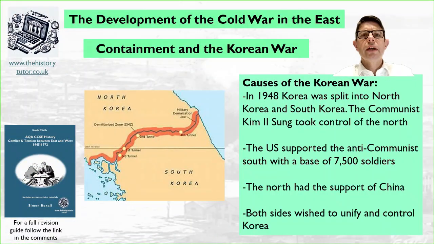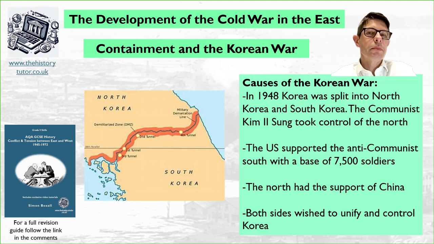So as I said earlier, Korea was also an important area. This had been divided into North Korea and South Korea as zones. So North Korea had become a little bit more communist, supported by the Chinese and the Russians, and a man called Kim Il-sung took control of the North as a communist. The US supported the anti-communist South and set up a base with 7,500 soldiers in it to protect the South against a potential communist threat from the North.